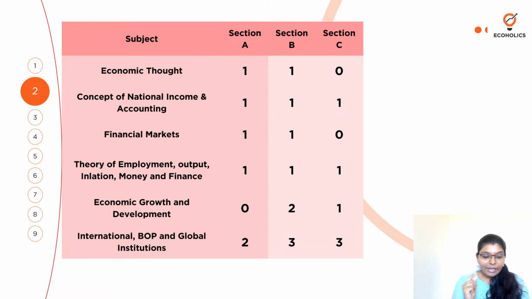If you look at 1F, this is again: what is a derivative market, and explain the merits and demerits of the derivative market. One thing I want you to concentrate on is what a derivative market is. Do not talk about derivatives here.